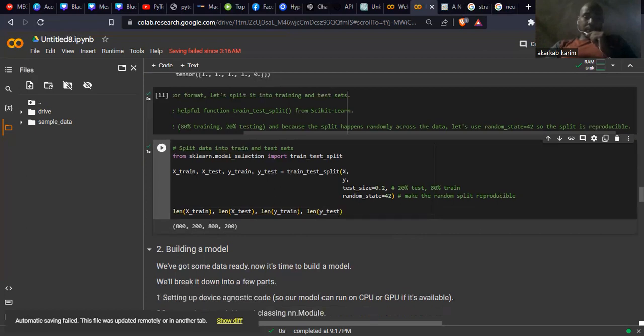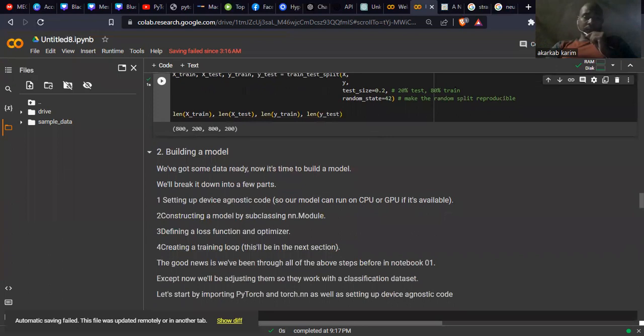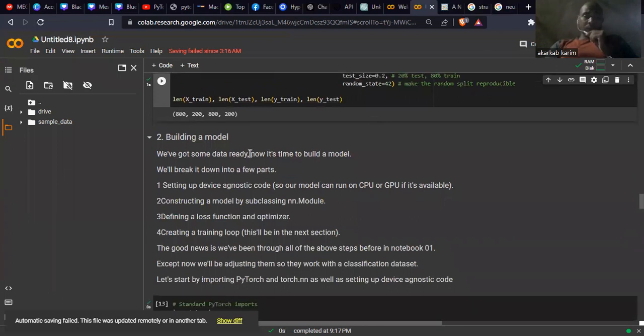So the next step here is to build our model. We've got some data ready, now it's time to build a model. We will break it down into a few parts. First, setting up device-agnostic code, so our model can run on CPU or GPU, whichever is available. In the first PyTorch tutorial, I explained that and why it is very important.